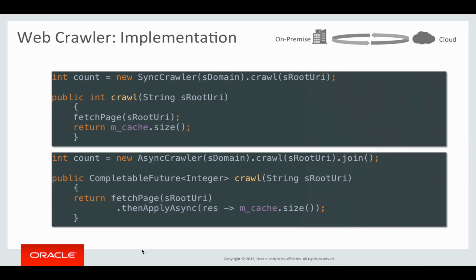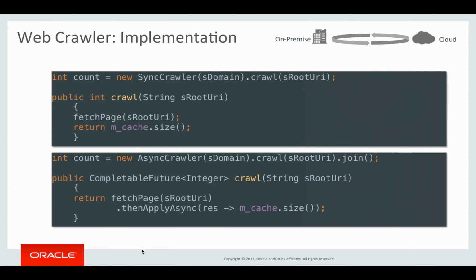So the crawl method itself calls fetch page, but now fetch page is also not just a method that returns void. It is a method that returns a completable future as well. And when this fetch page method completes, we are calling then apply async and also return the cache size. We have to do it asynchronously here because we are making a synchronous call to the cache size method. So in Coherence, you cannot mix asynchronous and synchronous calls. If you want to make a synchronous call, you need to make sure that it's executed on a different thread, which is what then apply async ensures.